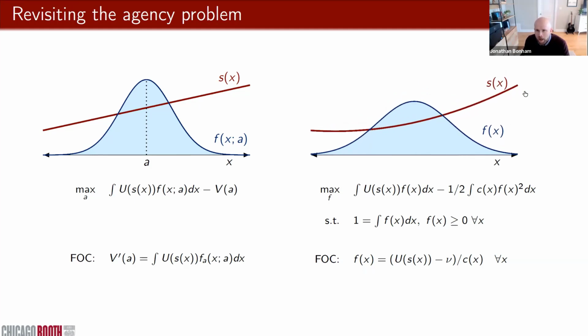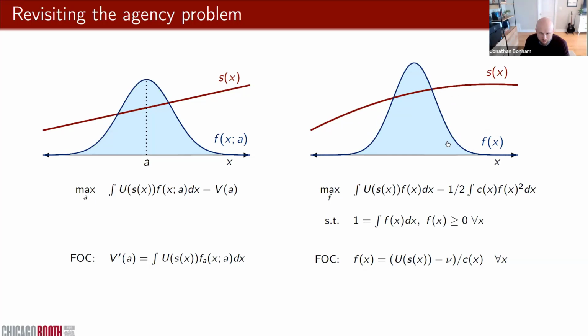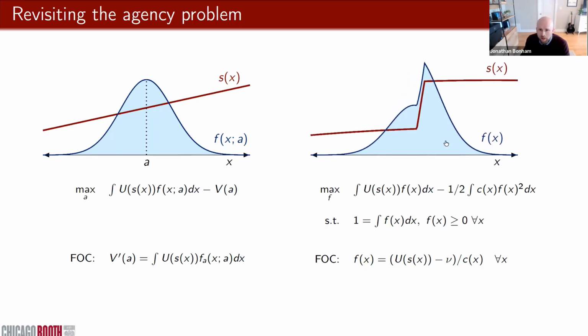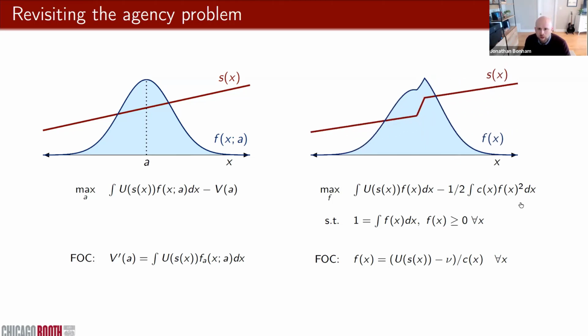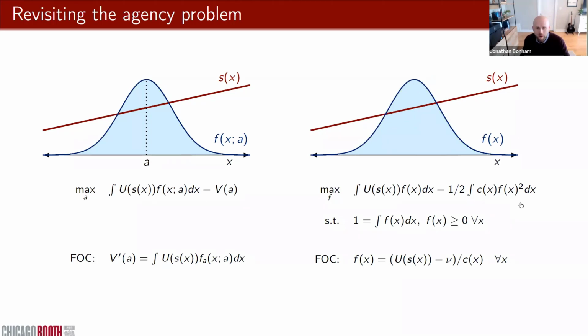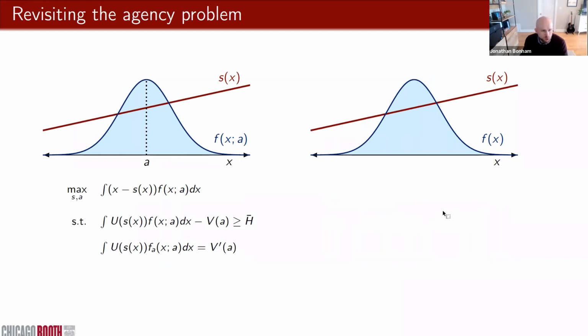The agent gets a higher payoff when the outcome is high, and a lower penalty when the outcome is low, and that increases incentives for risk taking. The opposite happens if the contract's concave. We can also capture gaming the distribution around a threshold, where the agent could take actions like real activities manipulation, where maybe there's some sacrifice in the unconditional mean, but the probability of just beating this threshold is very high. So this formulation is going to allow us to capture a very flexible set of actions that the agent could take.